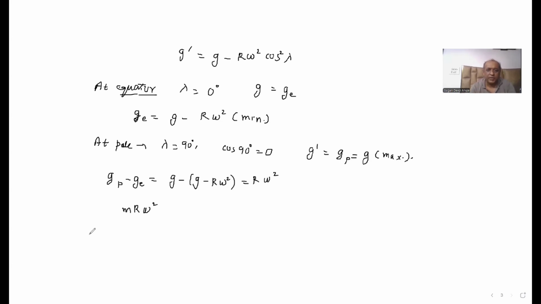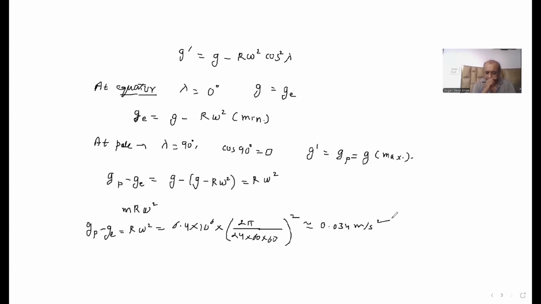Okay. And if we calculate this value of R omega square, g p minus g e, we know that this is equal to R omega square. The value of capital R, the radius of Earth, is 6.4 into 10 raised to the 6 meter, multiplied by omega, which is 2 pi by capital T. So 2 pi divided by capital T is 24 hours into 60 minutes into 60 seconds, and this whole is squared. So we get approximately 0.034 meter per second square. So the value of acceleration due to gravity is going to vary by 0.034 meter per second square when you move from pole to equator.